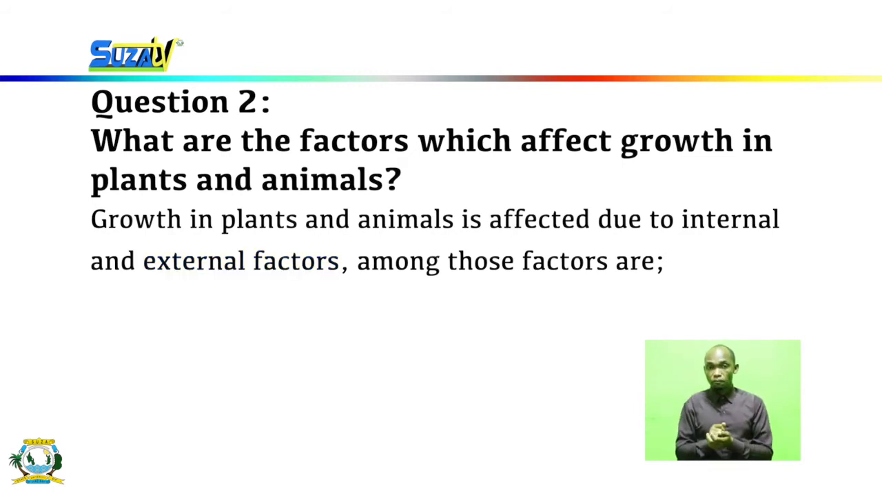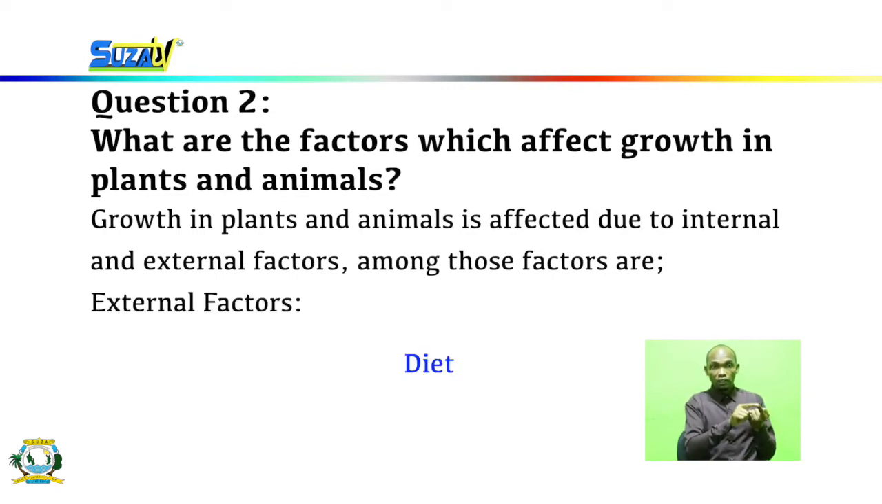On answering a question like this, you can just explain it in a paragraph way. So we start by saying growth in plants and animals is affected due to internal and external factors. Among those factors, in the external factors, we have diet. We all know that a good diet leads to a healthy growth level, as people who have a complete and